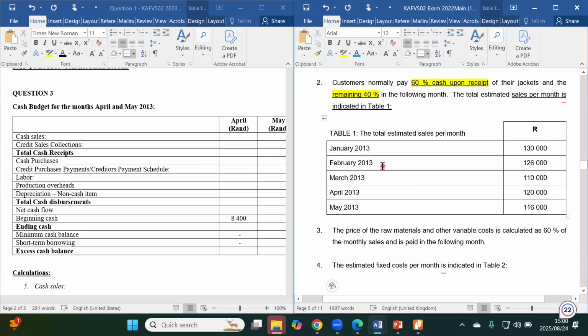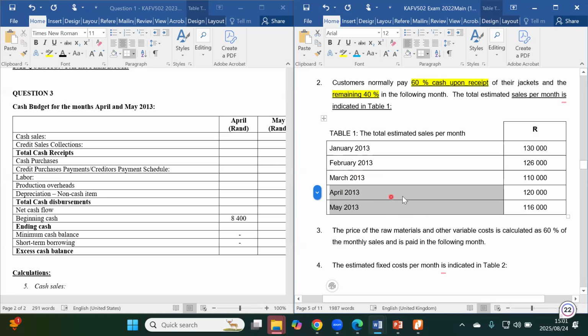But remember, they've also given you some estimates from the previous months, like the months of March, April, as well as January of 2013. However, our months of focus are obviously April and May of 2013, right? But this information of the other previous 3 months is there for a reason, because somehow it's going to have an influence on the 2 months that we are accounting for.